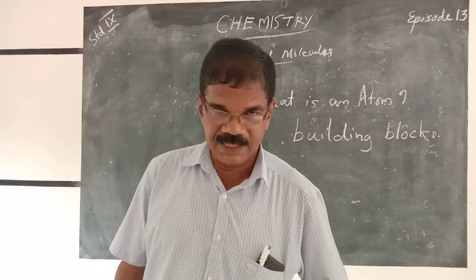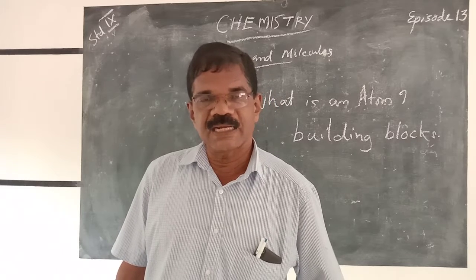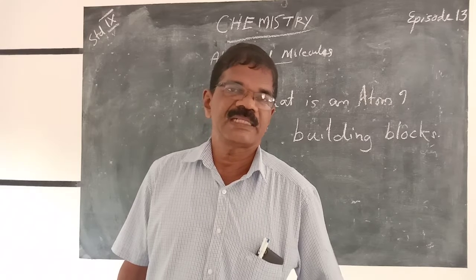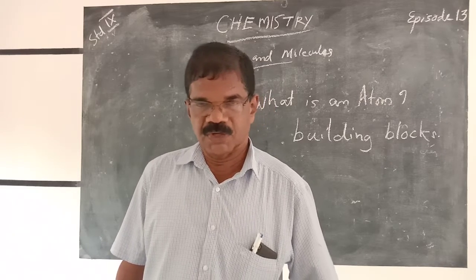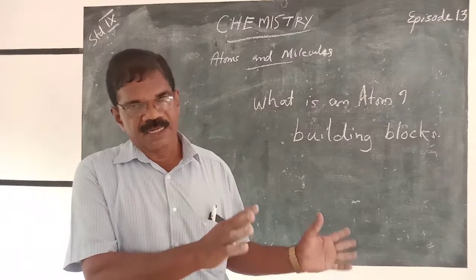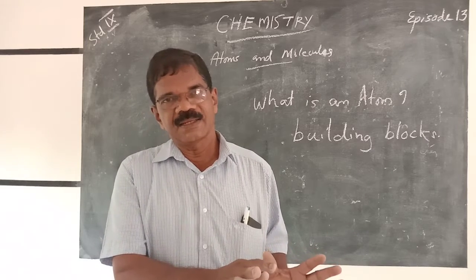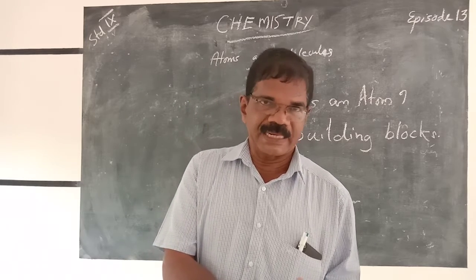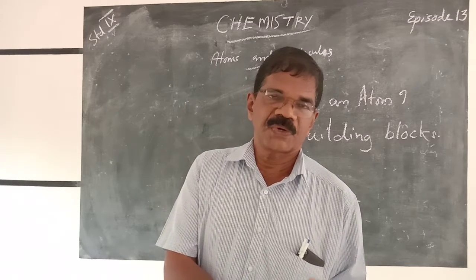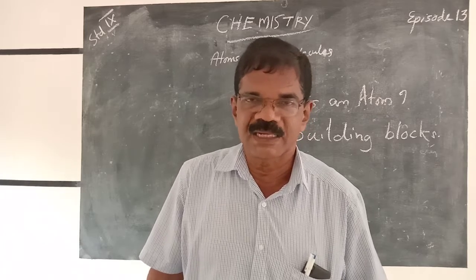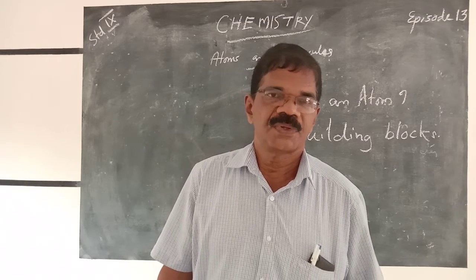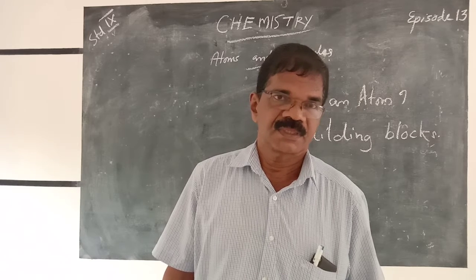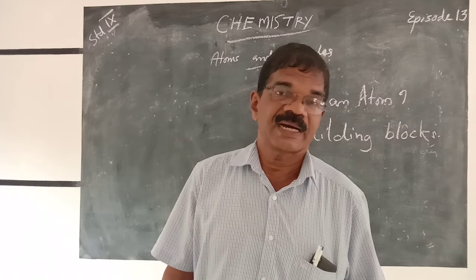With which material are your houses made up? Your houses are made up of either bricks or cement blocks. So they are the building blocks. Like that, what is the material iron made up of, or what is the element carbon made up of? Iron is made up of iron atoms. Carbon is made up of carbon atoms.